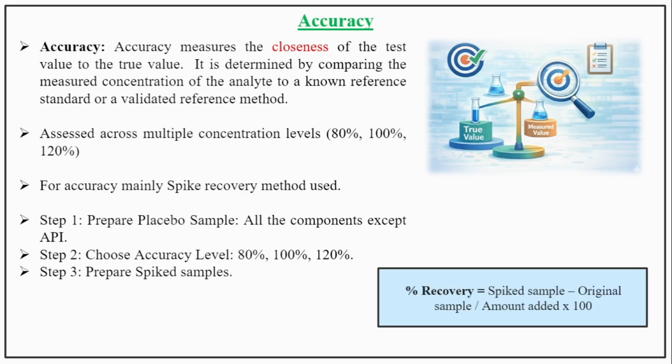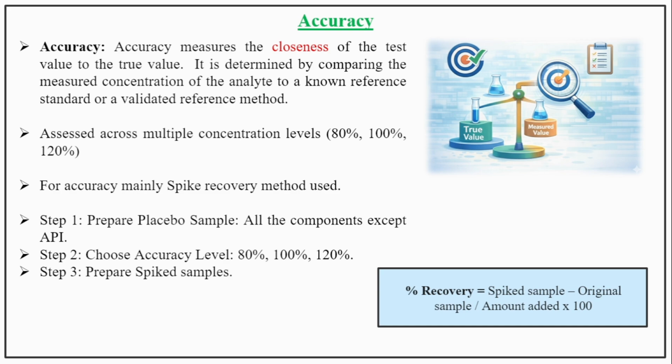Let's see what is accuracy. Accuracy measures the closeness of the test value to the true value. It is determined by comparing the measured concentration of analyte to a known reference standard or validated reference method. Accuracy is assessed across multiple concentration levels like 80%, 100% or 120%. For accuracy, mainly the spike recovery method is used.